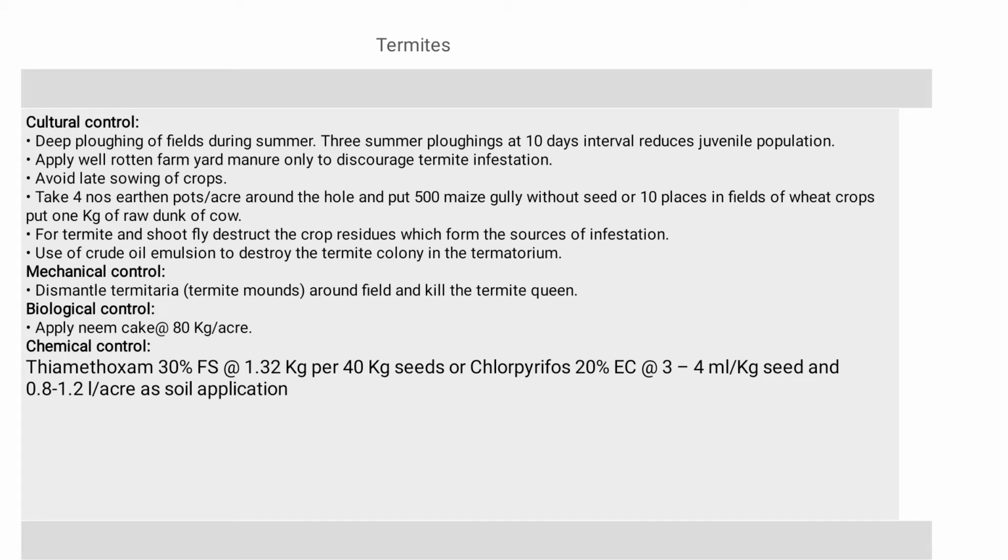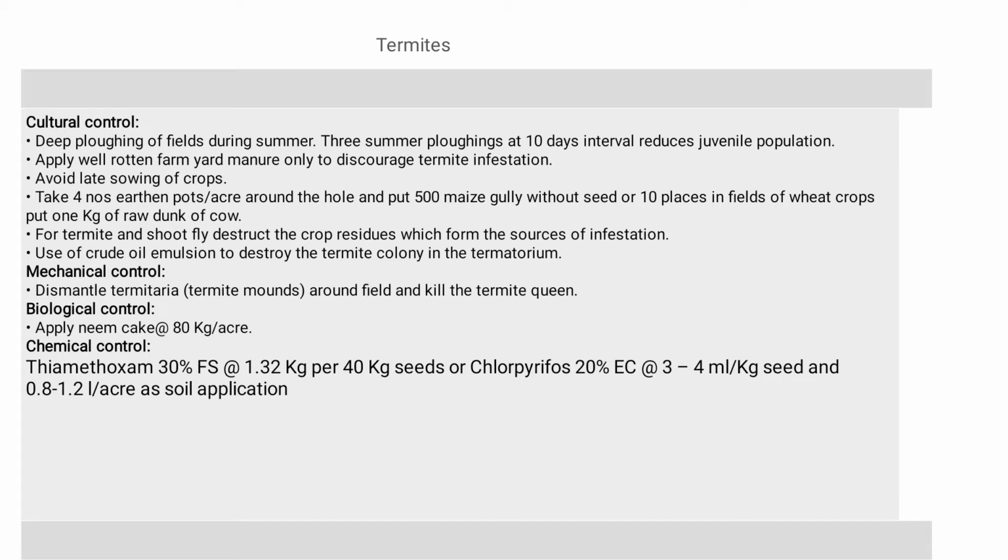So in wheat, we have to control termites. Cultural control: deep plowing of the field during summer. Three summer plowings at 10 days intervals reduce the juvenile population. Apply well rotten farmyard manure only, to discourage termite infestation. Avoid late sowing of the crop.